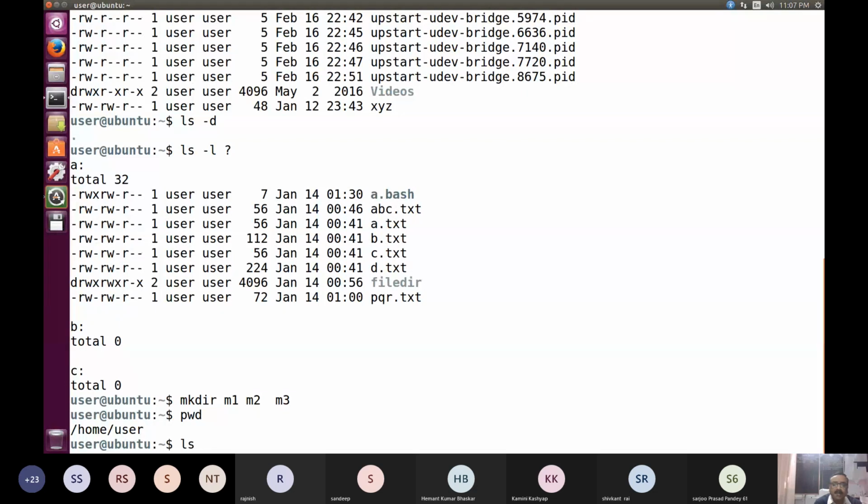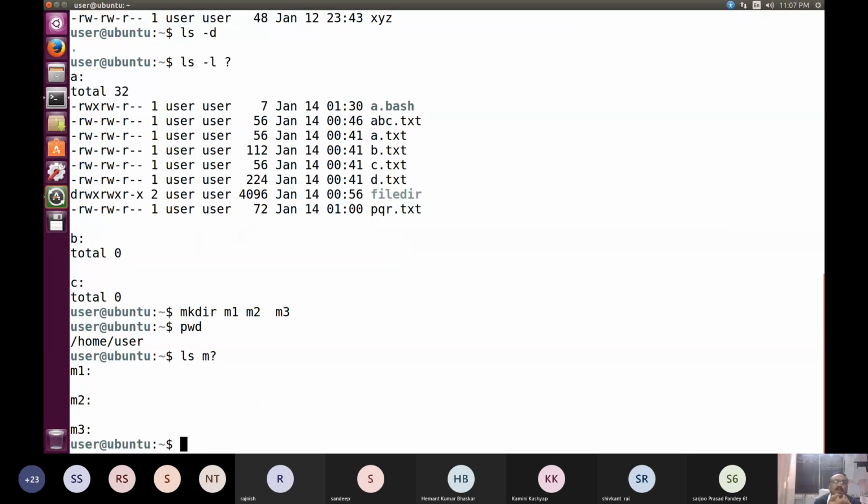So I am just giving, so look at this display M1, M2, M3. These are the three directories which have been created. ये ls command क्या है that we'll discuss very shortly. ये actually list command है जिसकी सहायता से we can see the contents of my current directory.